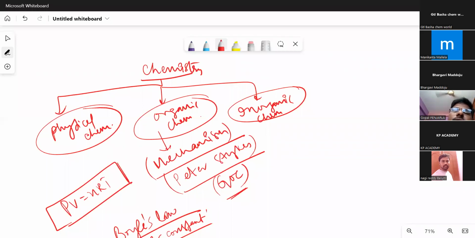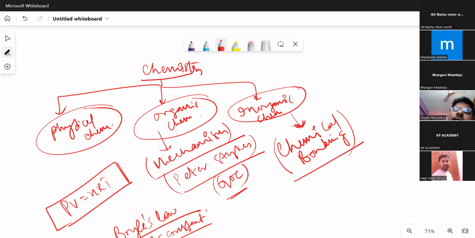So in inorganic chemistry, just like GOC is very important for organic chemistry, chemical bonding is very, very important. So give first importance to chemical bonding. It is helpful to you in both organic as well as inorganic. Concentrate more on chemical bonding. Then you can solve any problem related to inorganic chemistry if you're strong in chemical bonding, because everything related to inorganic chemistry we come across in chemical bonding only. All basics will be there in chemical bonding.